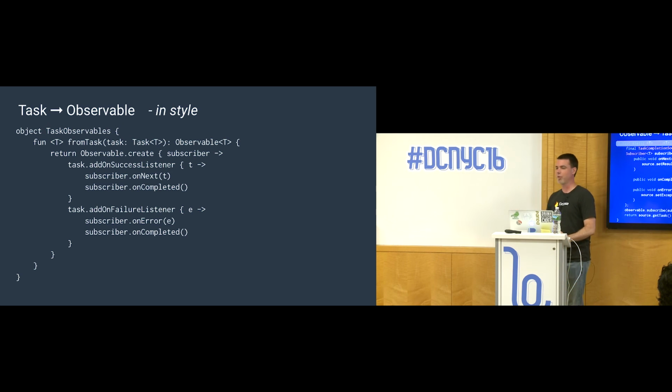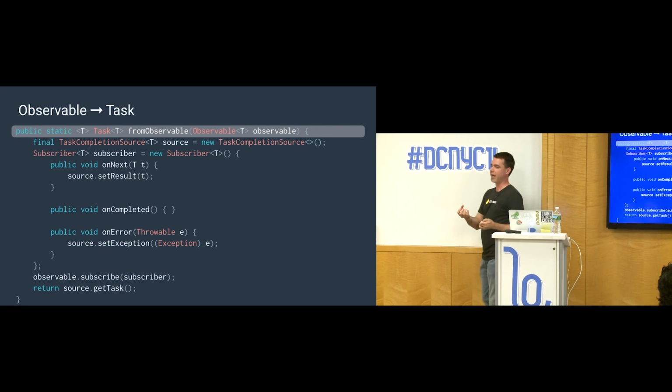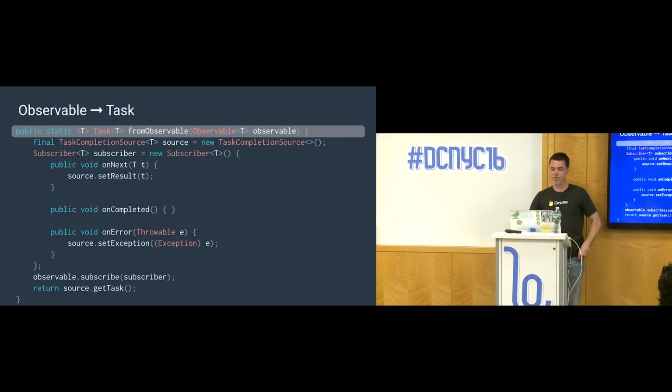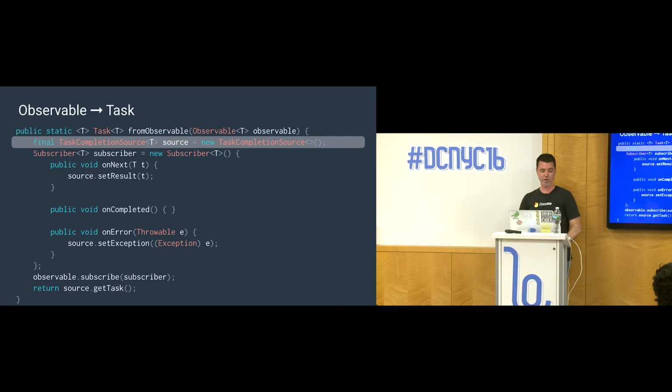Okay, so now what if we want to go the other way? What if we have an observable in hand and we want to turn that into a task that we can combine with other tasks? Well, it's similar. We have a static method called fromObservable. It's going to take an observable and return a task parameterized by the same type T. And we're going to use that task completion source that I talked about before. Now, we need to pass a subscriber to the observable so that you can listen to what is happening within the observable.